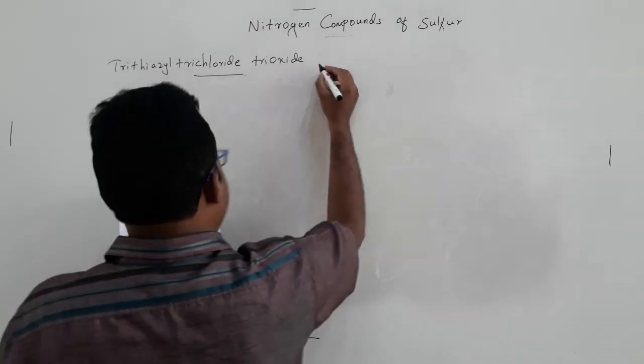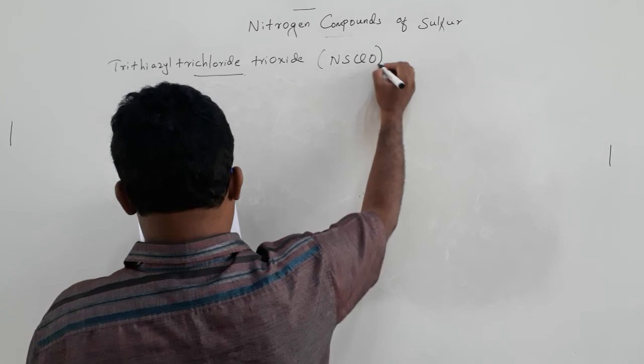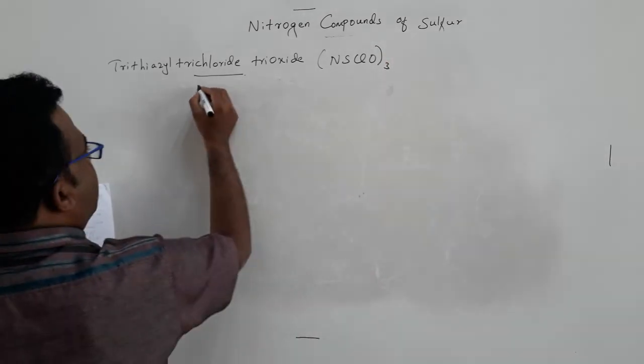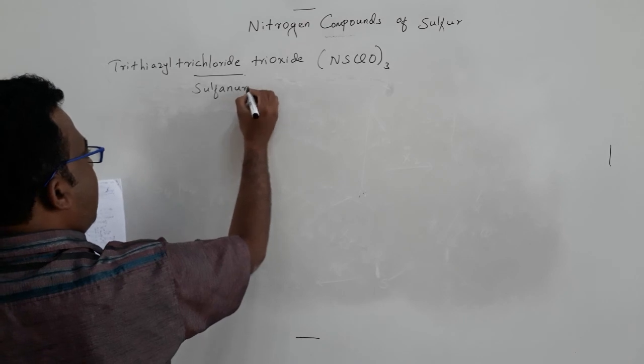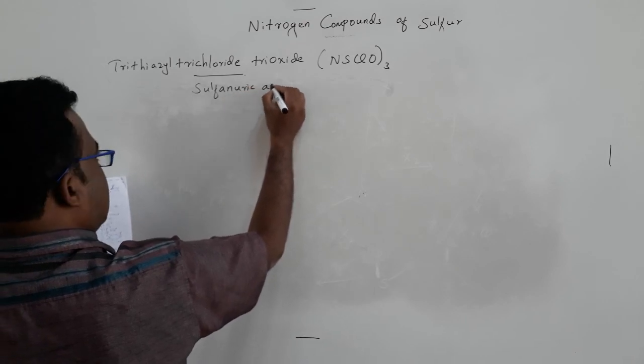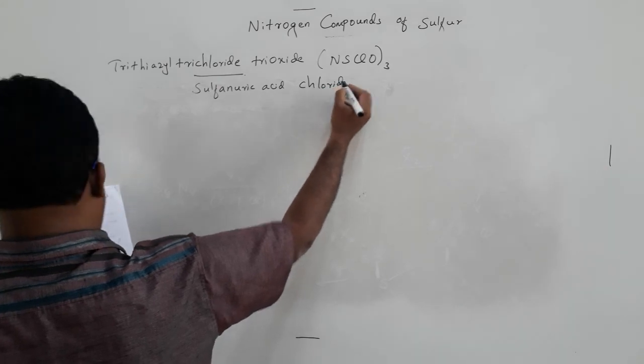This one will be N3S3Cl3O3. Also you can call this compound sulfanuric acid chloride. Sulfanuric acid chloride.